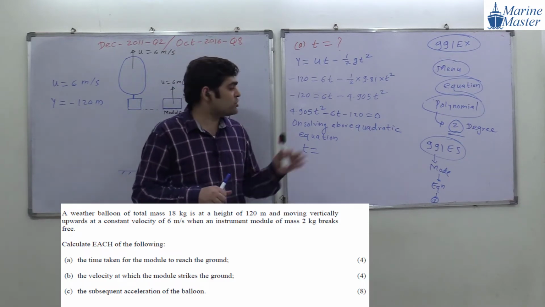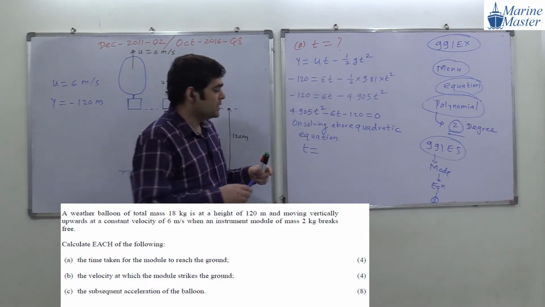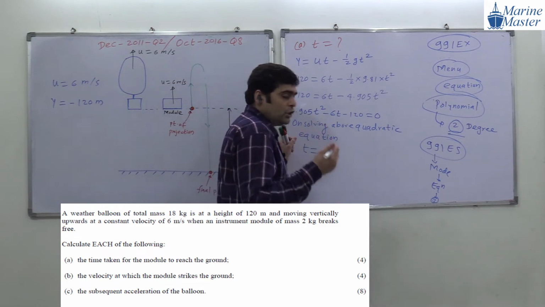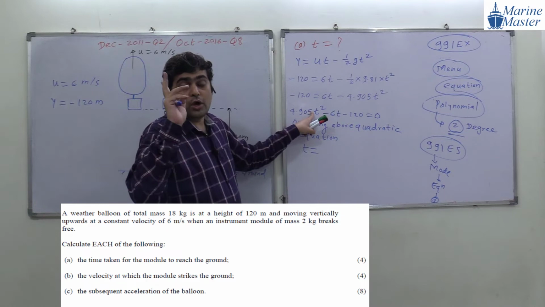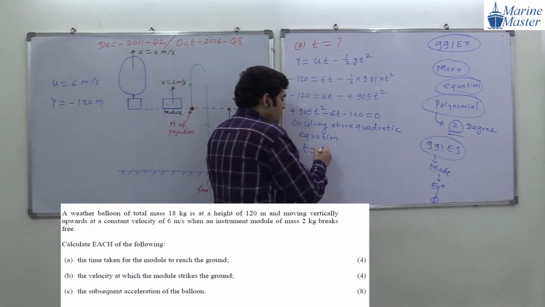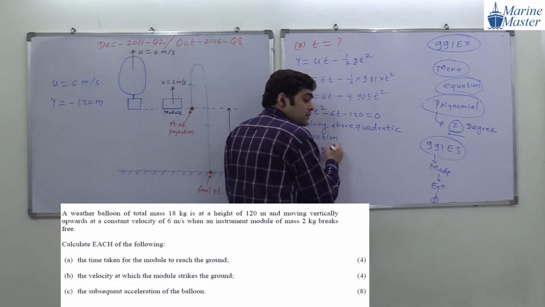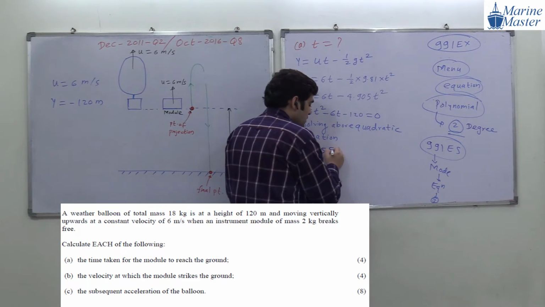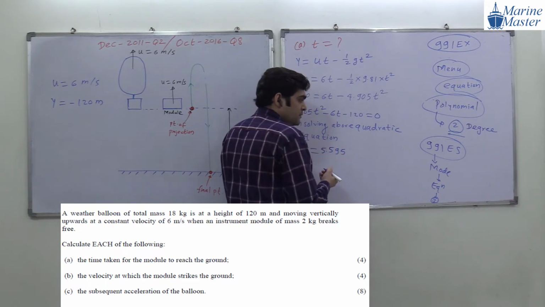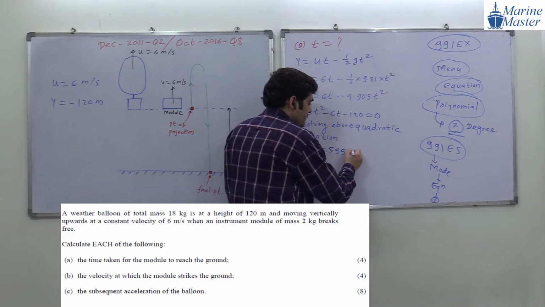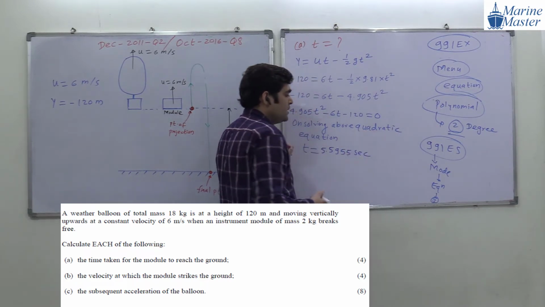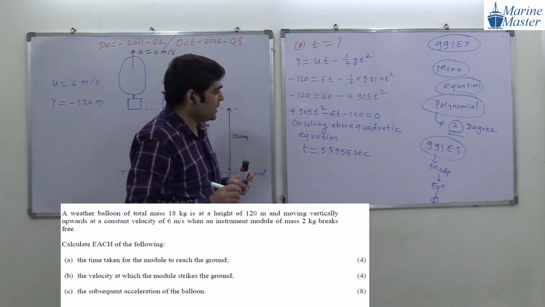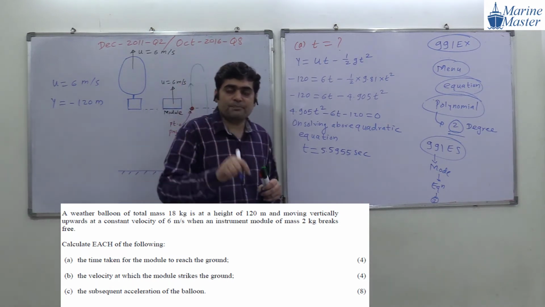So here guys, on solving this equation, what will we get? We will get the value of t, and here we will get two values of t, because quadratic equations always give two values. First value will be what? 5 point... one more digit... again 5 unit. Second. Okay guys. And again press equal to, everyone.